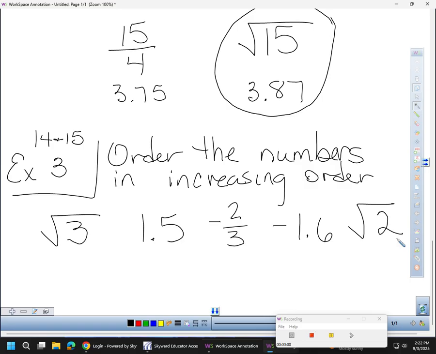All right, so in order to put these in the right order, what do we have to change them all to? Decimals, absolutely. So we're going to start with the square root of 3. Good. This is 1.73. This one's already a decimal. Negative 2/3 is negative 0.667. Here I have negative 1.6. And what is the square root of 2?